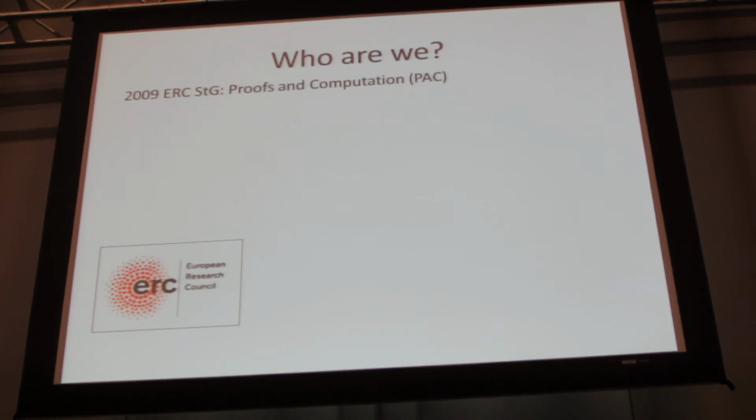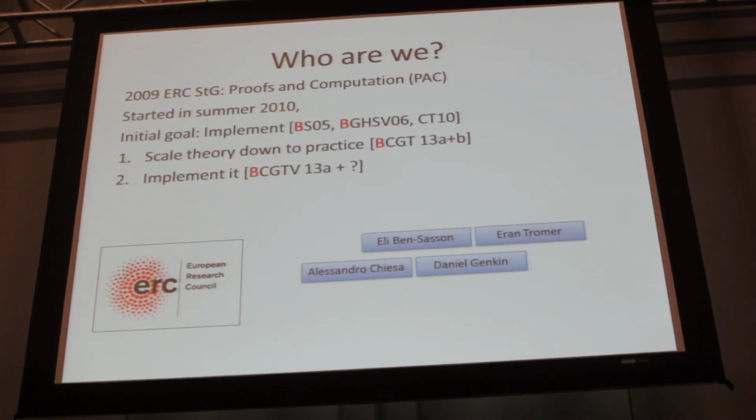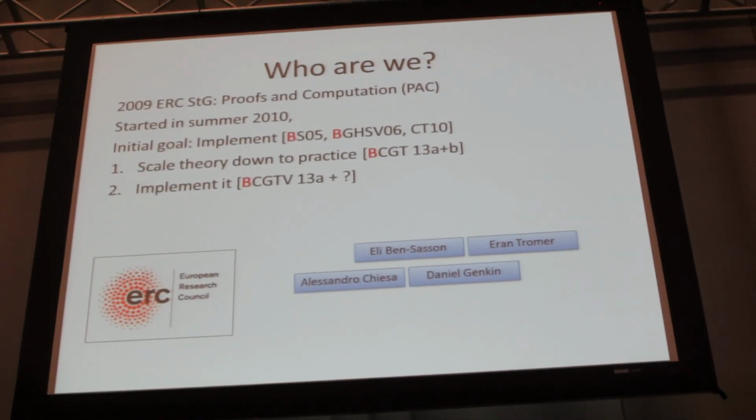I have a pretty big team. It started with a very nice grant that I received from the European Research Council in 2009. And we used this grant together with my co-leader, Professor Eran Tromer from Tel Aviv University. We started to implement it in the summer of 2010. And the first thing was to scale this lofty theory down to practice. That led to a number of publications, again, available.